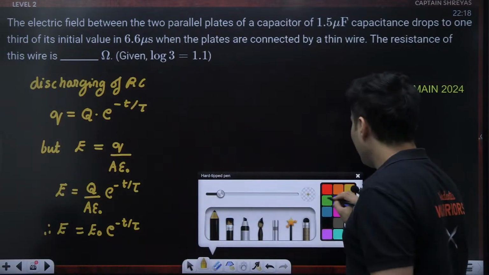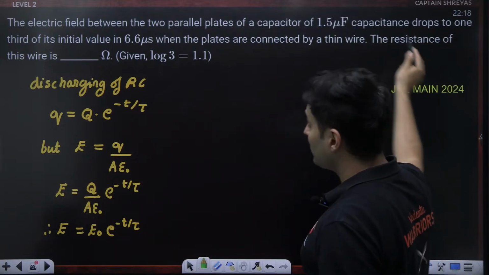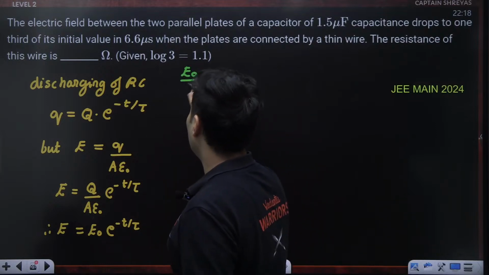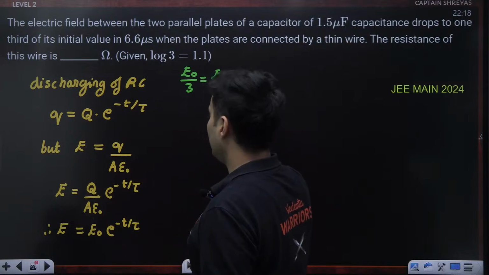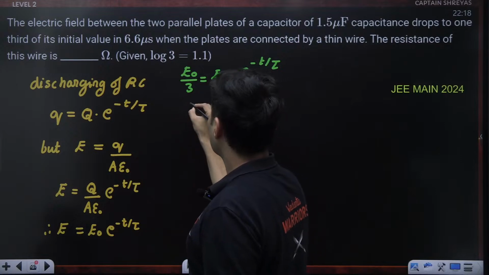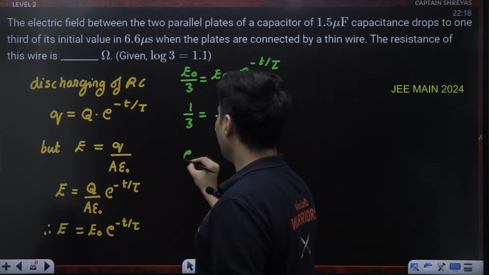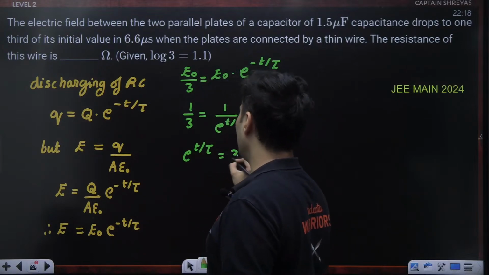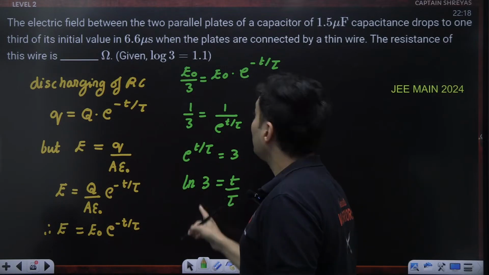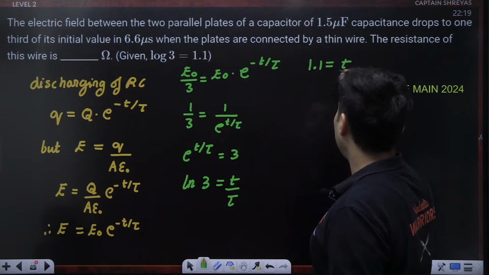Awesome. Now what is the next step? The electric field drops to 1/3 of its original value. So E is basically E naught by 3. E naught is as it is, e to the power minus t by tau. E naught cancels. So 1 by 3 is equal to 1 by e to the power t by tau. So e to the power t by tau is equal to 3. Taking log, ln 3 is t by tau. Log 3 is 1.1 is what they say. So 1.1 is t by tau.